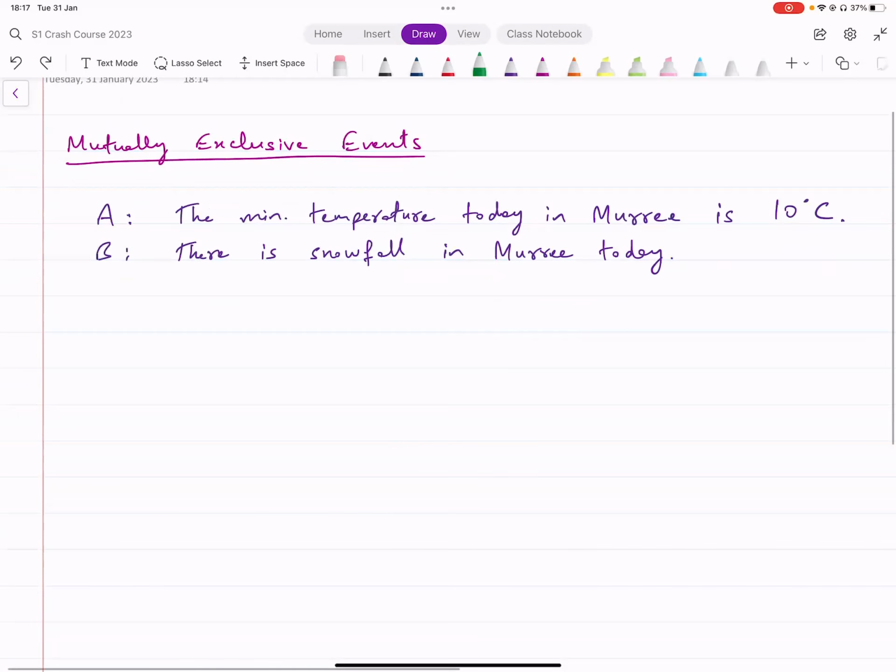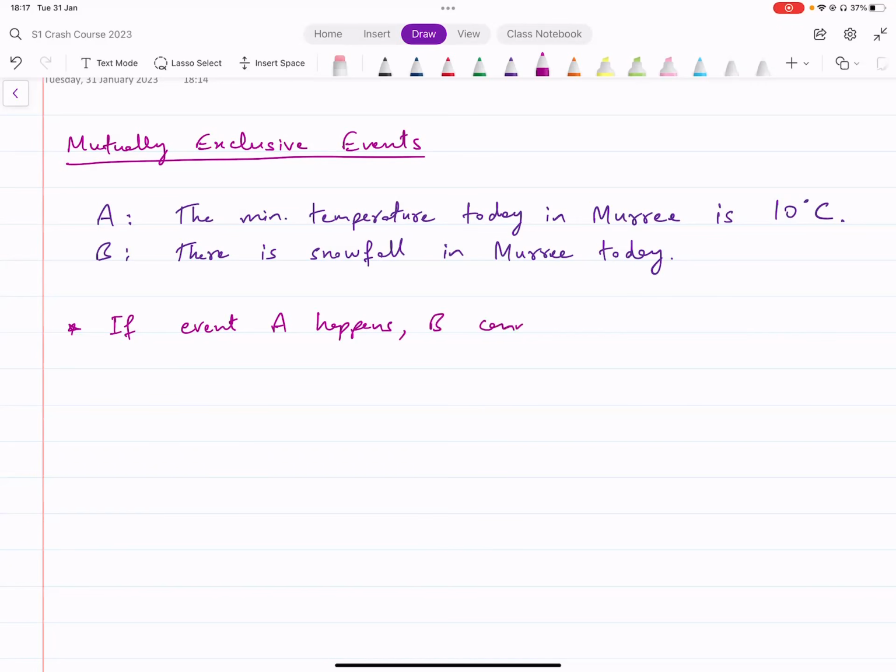We say, if one event happens, if event A happens, B cannot happen. All right. The probability of that becomes 0. And similarly, if event B happens, then A cannot happen.